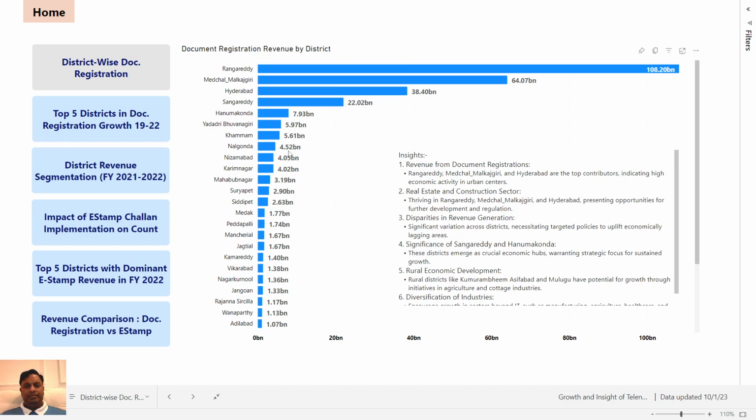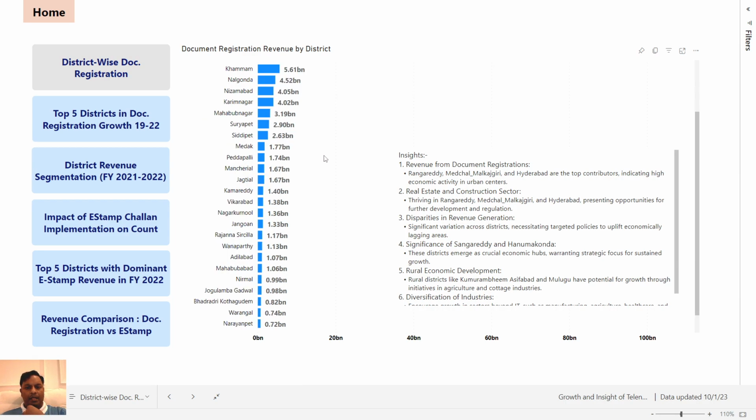These districts emerge as crucial economic hubs, warranting strategic focus for sustained growth. These two, 22 billion and around 8 billion, Hanuman Konda. Rural districts like Kumarabhim, Asifabad, and Mulugu, the bottom two, have potential growth through initiatives in agriculture and cottage industry.